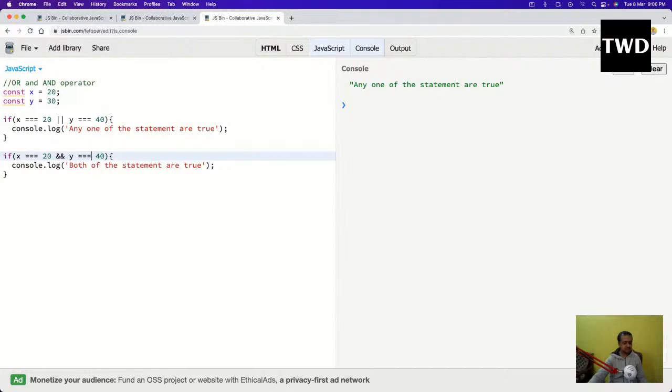Now we are going to learn about the ternary operator. So what is this ternary operator? The ternary operator is a very important thing. It is used a lot in React also. React loves to have single line statements. Single line statements are a top thing in React. So let us learn about the ternary operator now.